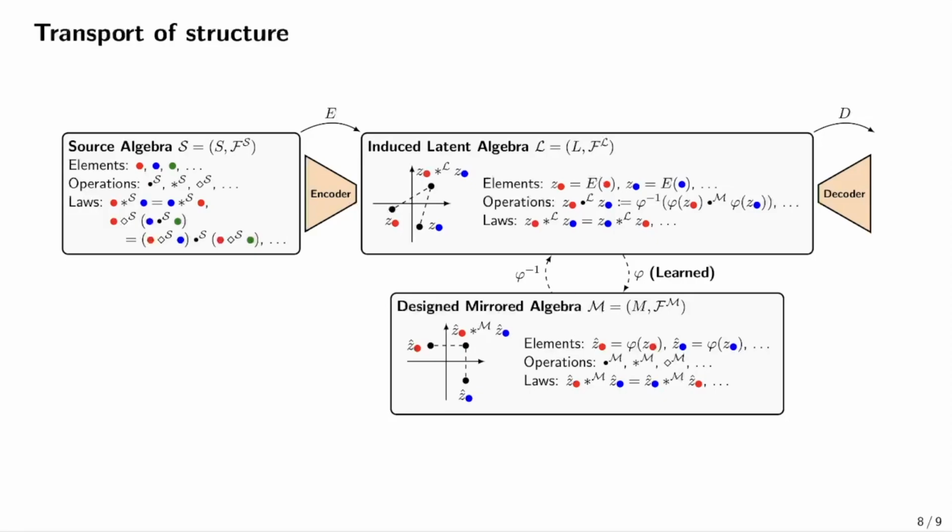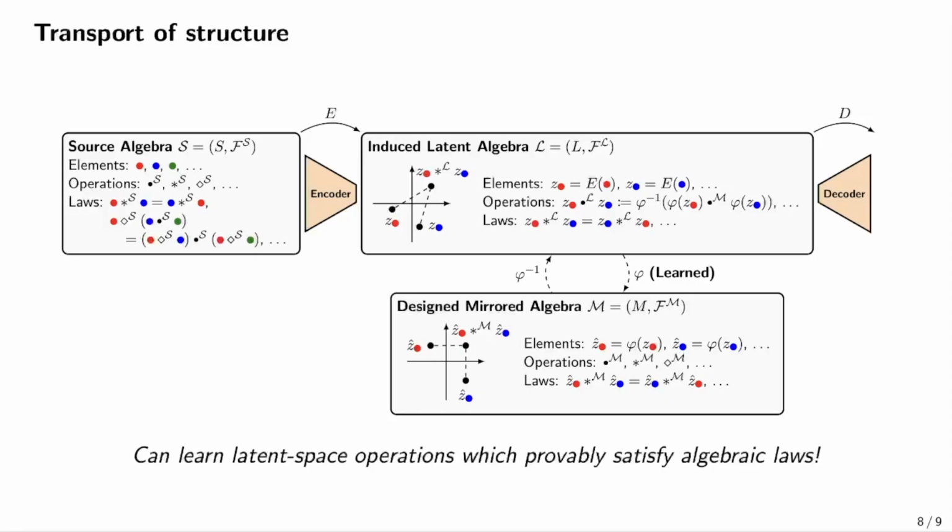The last step here is to learn a bijection phi between these two spaces, and then we can define the operations on the latent algebra as just taking two elements in the latent algebra, mapping them via phi to the mirrored algebra, doing the corresponding operation, and mapping back via phi inverse. In our paper, we proved that this construction, if we pick the mirrored algebra correctly, allows us to learn latent space operations which provably satisfy algebraic laws.